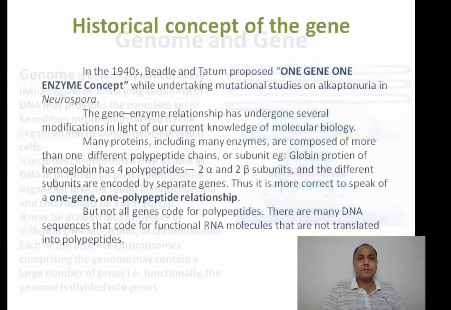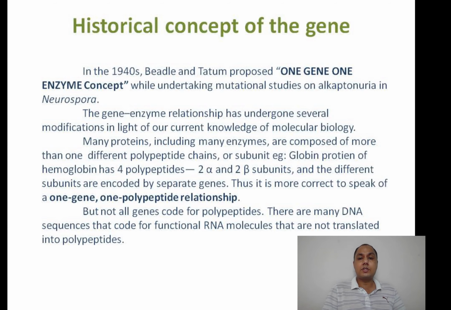Moving to the next one, we are going to consider how the gene concept has evolved. Since Mendel's time, it was called a factor. After that, it was called a gene. Mendel proposed, directly or indirectly, that a gene or a factor is a genetic factor that controls a character of the phenotype. Phenotype means the visible situation, the appearance.